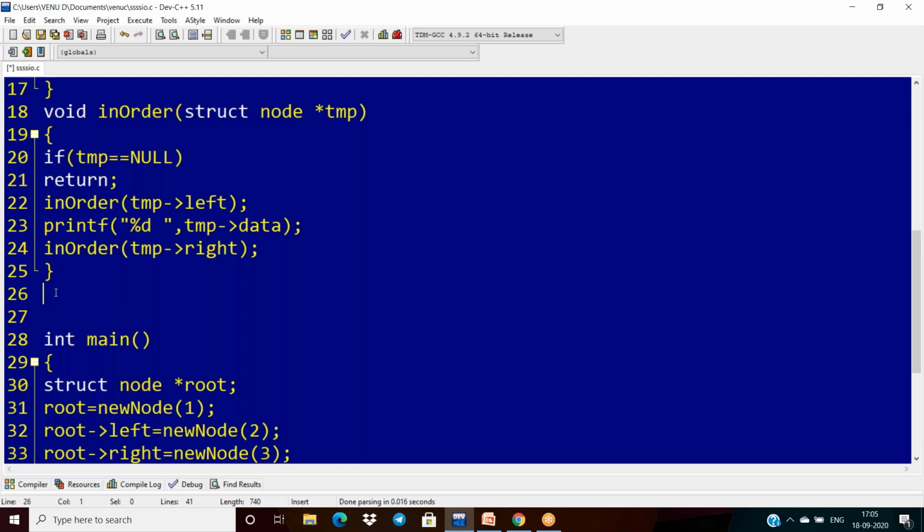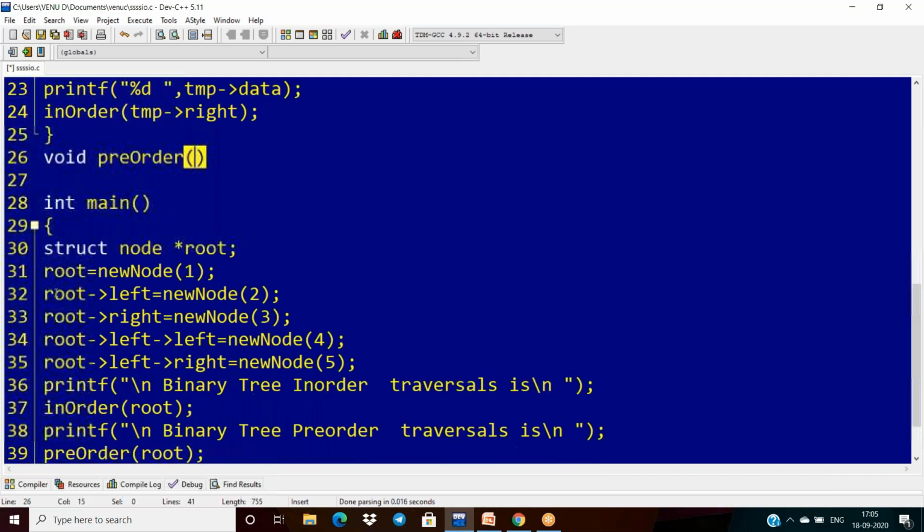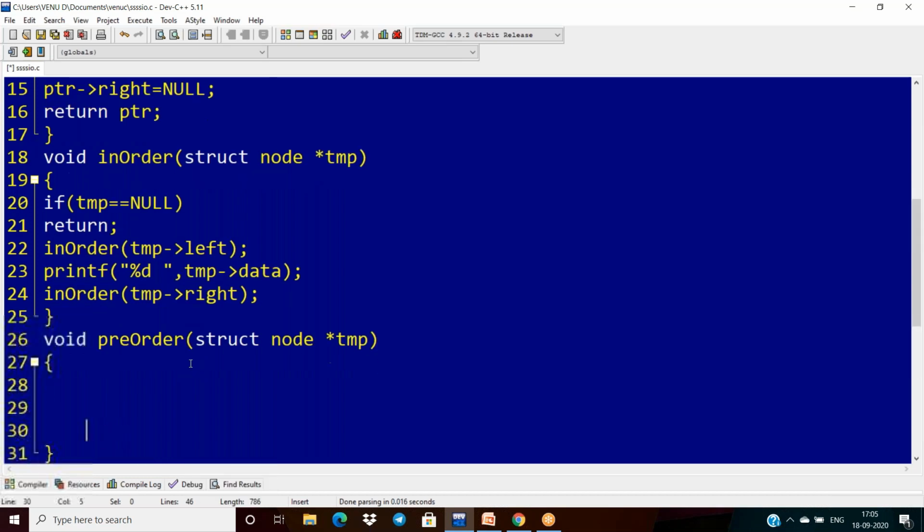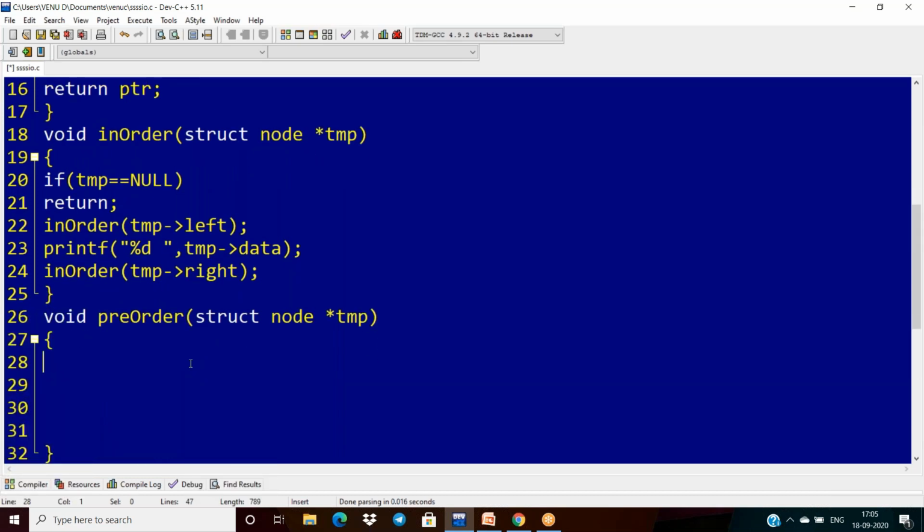So now in the case of pre-order, I am taking return type void. The name of the function is pre-order, and here we are passing root. We are passing root means the element should be pointer type. So that is why I'm taking struct node pointer, some temp. Here also I can write: if temp is equal to null, return the flow control here.